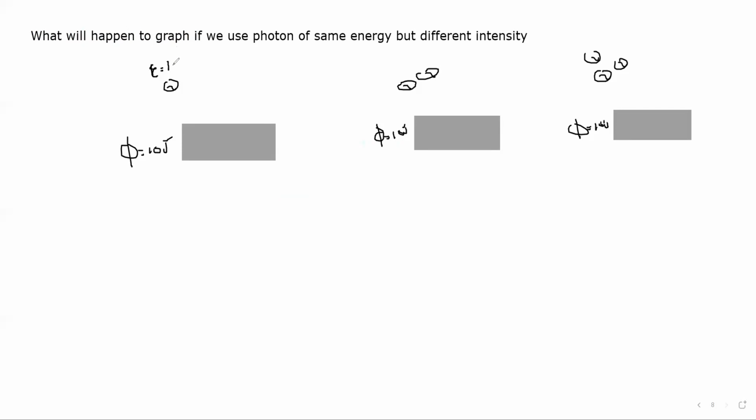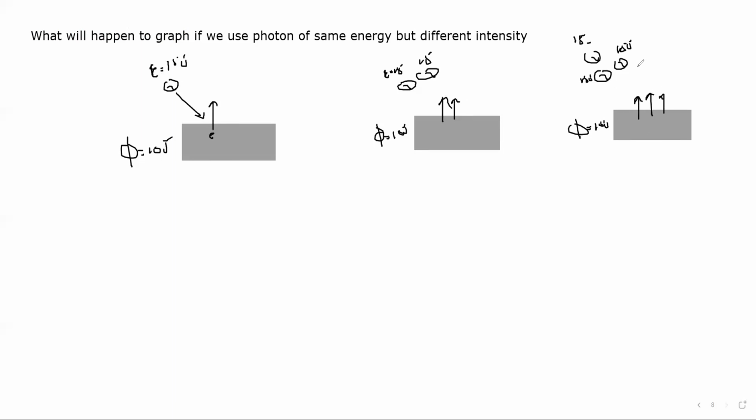And the energy of each photon is 15 joules. So when one photon is there, one electron will come out. Here two photons, so two electrons will come out. Here three photons, three electrons will come out.